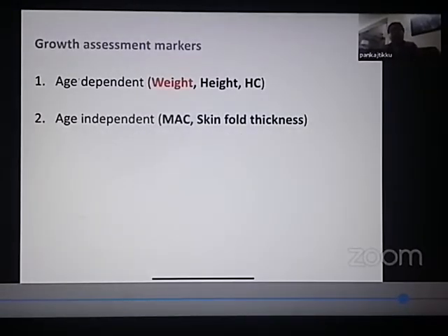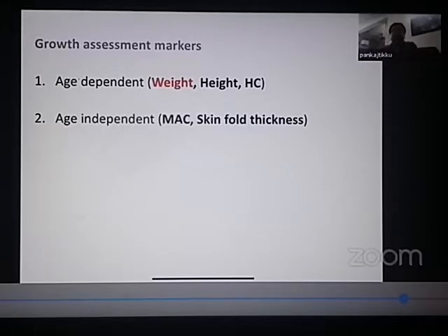Now, how do we assess growth in children? I told you, when a child comes to us as a pediatrician, I have to assess the growth of the child, and I have to ask milestones from the mother to assess the development of the child. So how do we assess the growth of the child?